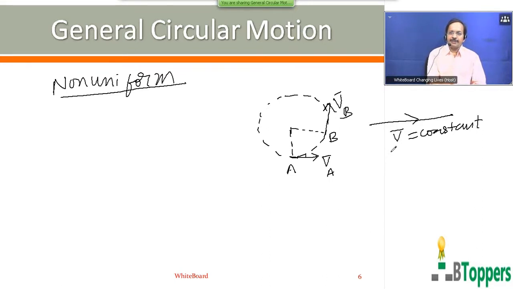From Newton's first law, you can say that if the resultant of all the external forces acting on a particle is zero, or if no net external force acts on the particle, the particle will either remain at rest or move in a straight line path with uniform velocity. So if you consider the particle in motion, and no external force acts on it, or the resultant of all the external forces on the particle in motion is zero, then there will be no change in the direction of the velocity of the particle, and there will be no change in the magnitude of velocity of the particle.